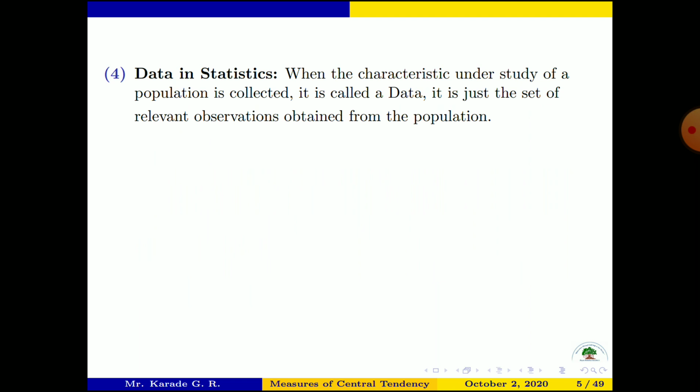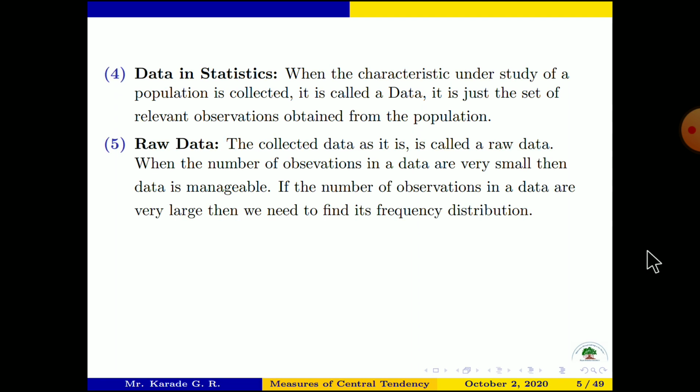When the characteristic under study of a population is collected, which characteristic have we collected from this population? Heights. That is the characteristic. When it is collected, it is called data, and it is just the set of relevant observations obtained from the population. That is the simple definition of data in statistics.